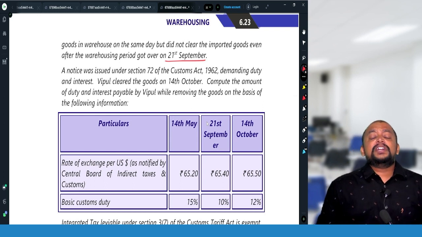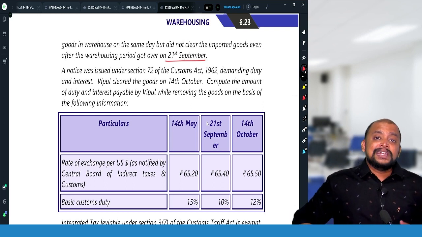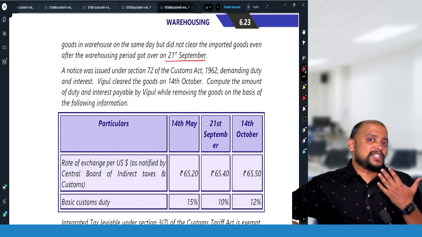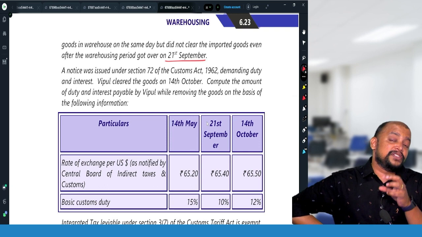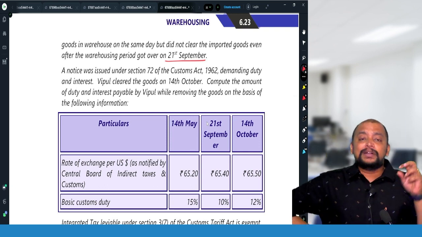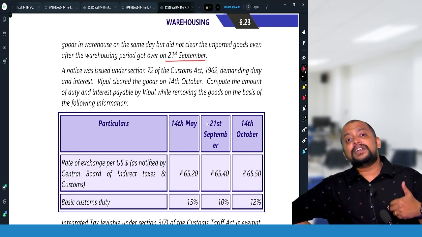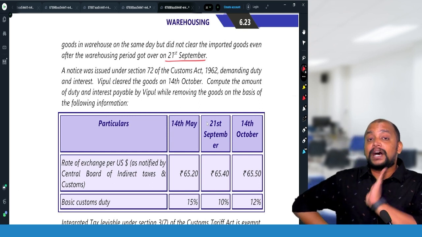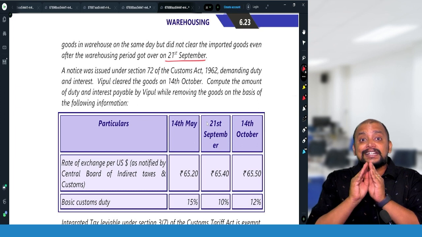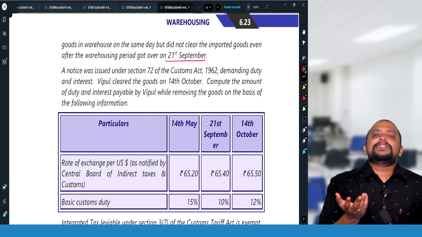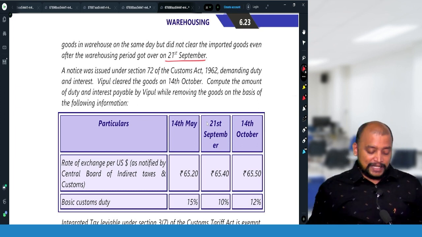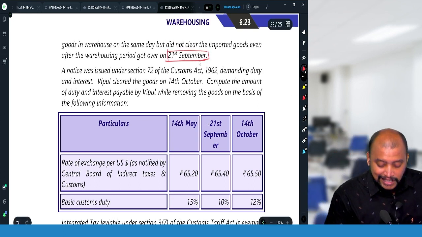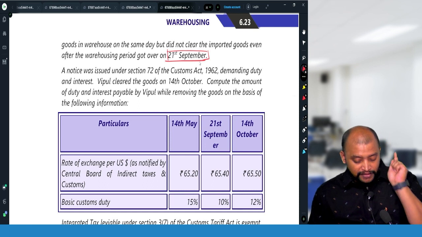Generally, the relevant date for determination of rate of duty is the date on which the ex-bond bill of entry has been presented. But in this case, the ex-bond bill of entry has been presented at a later time for actual clearance, but we need to take the date on which goods are deemed to have been cleared improperly. That date should be taken.